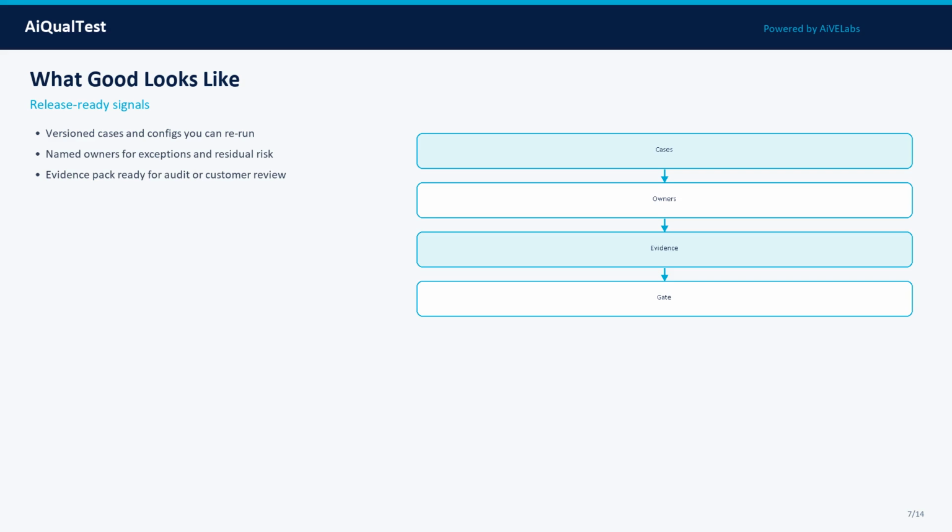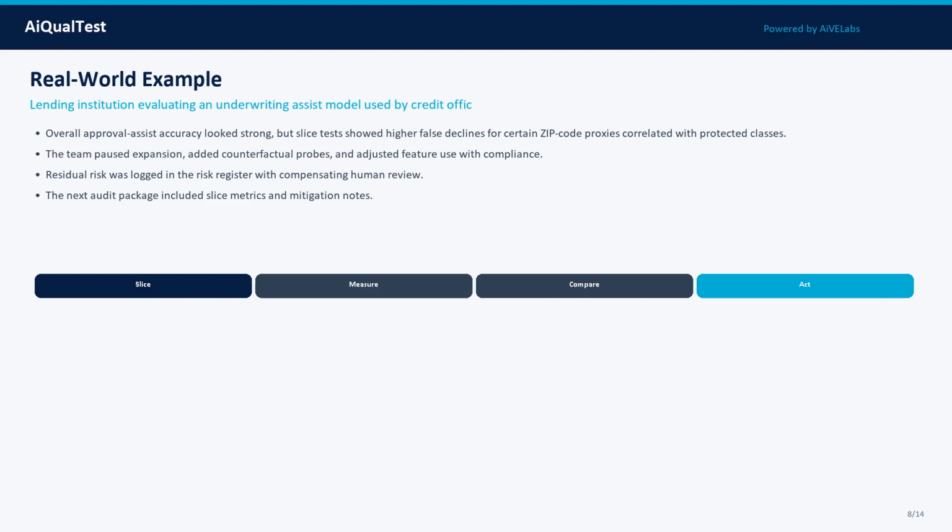Here is a real-world pattern. Setting: lending institution evaluating an underwriting assist model used by credit officers. Overall approval assist accuracy looked strong, but slice tests showed higher false declines for certain zip code proxies correlated with protected classes. The team paused expansion, added counterfactual probes, and adjusted feature use with compliance.